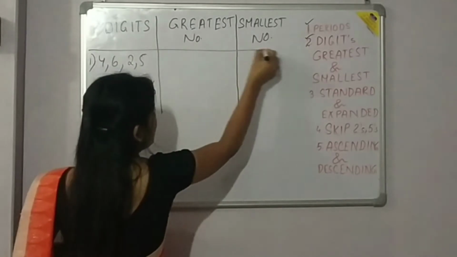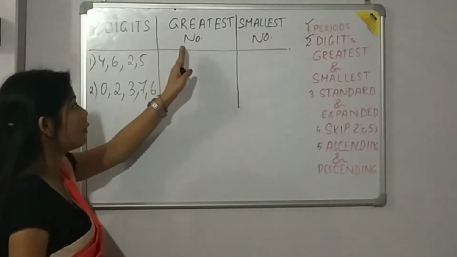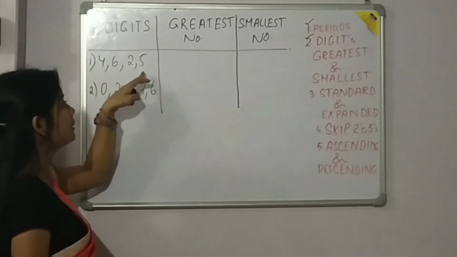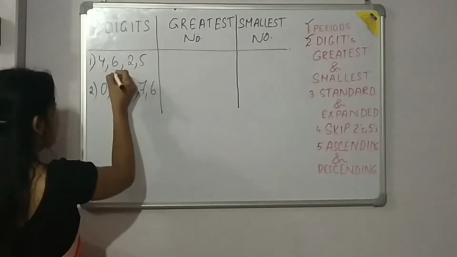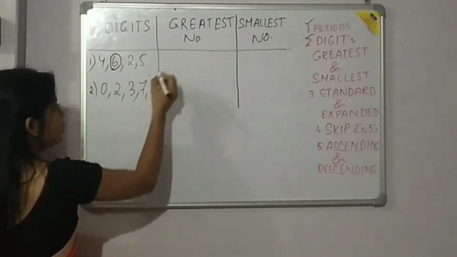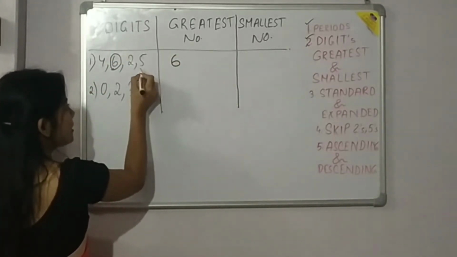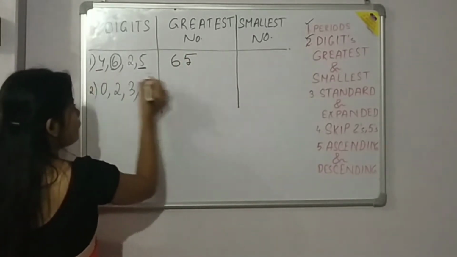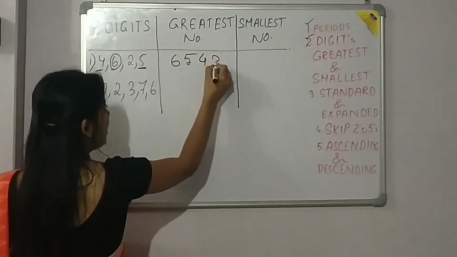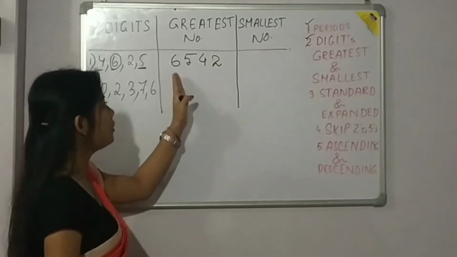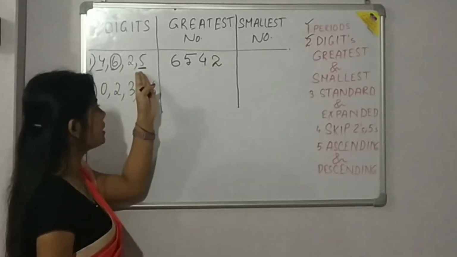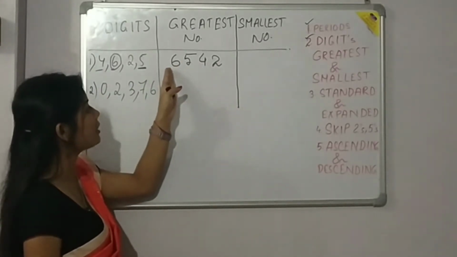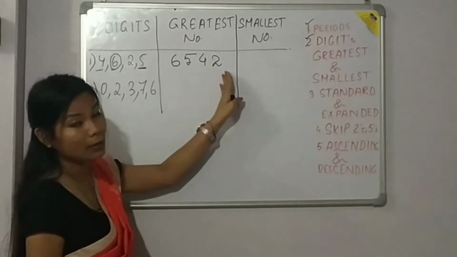So for the greatest number, what we will do is search for the greater number among the given numbers. Which one is the greater one? 6 is the greater one. So first of all, we will write 6, and the next one is 5. So we will write 5, and next is 4. We will write 4, and the last 2. So by using these 4 digits, we have got the greatest number. For that, we have to start writing from the greater number.